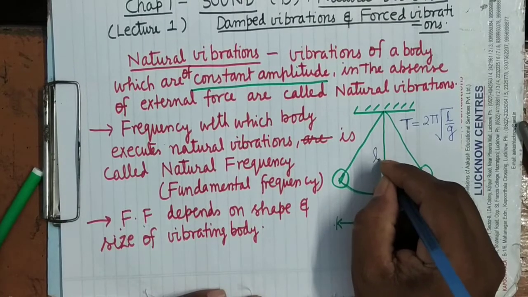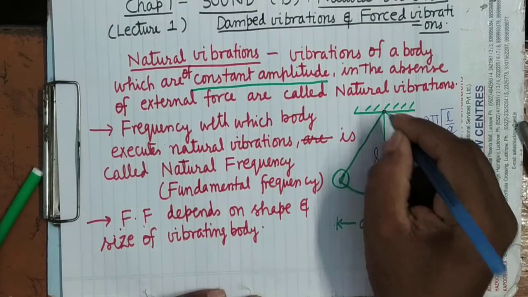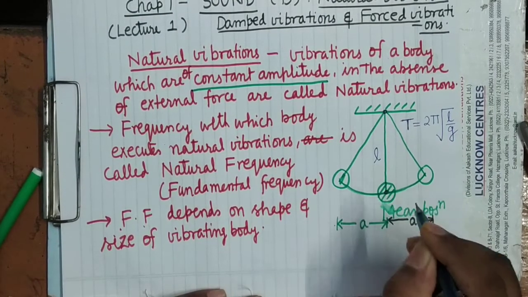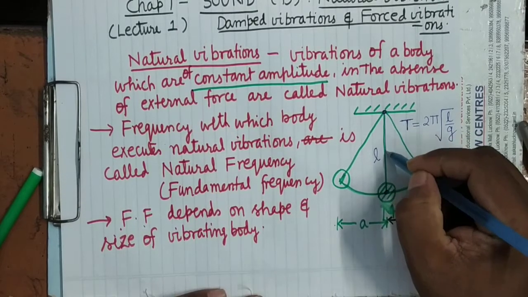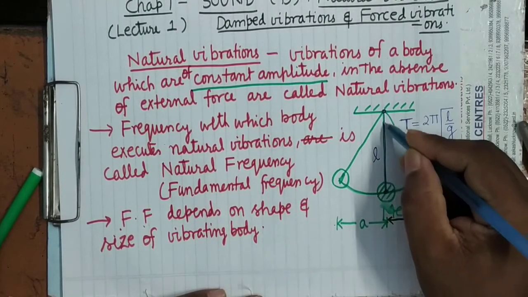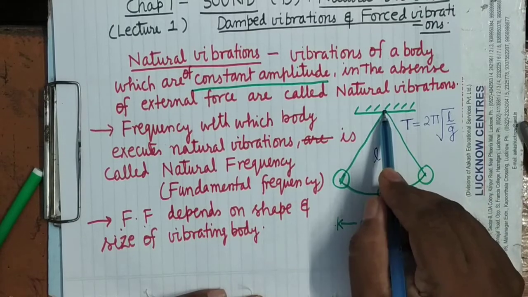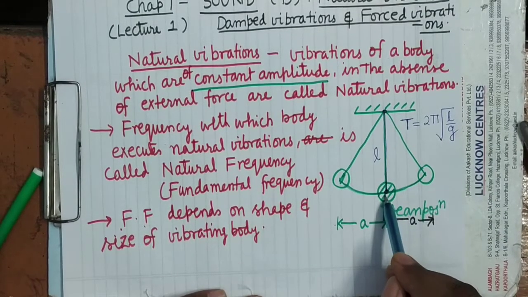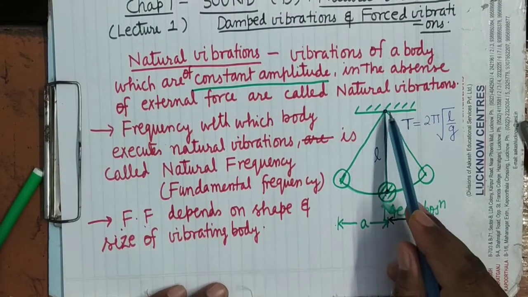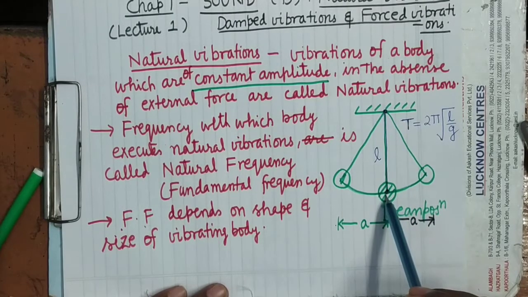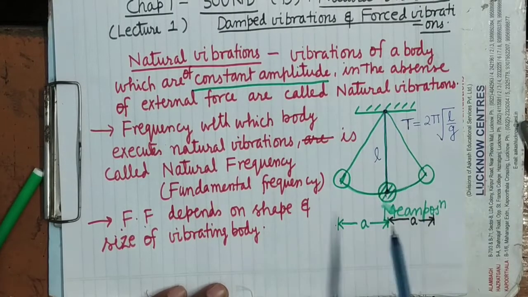What is L? L is the effective length, from here to here, this distance. It is clear? From the point of suspension to the center of the bob. This is called the effective length.